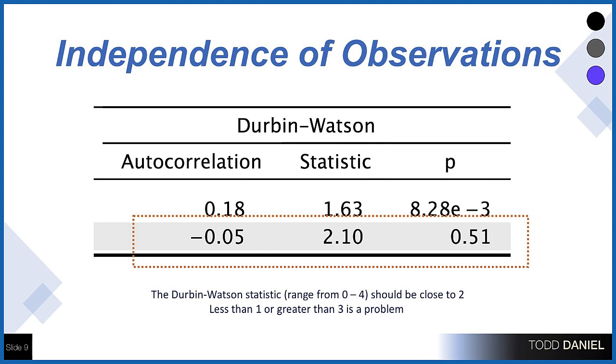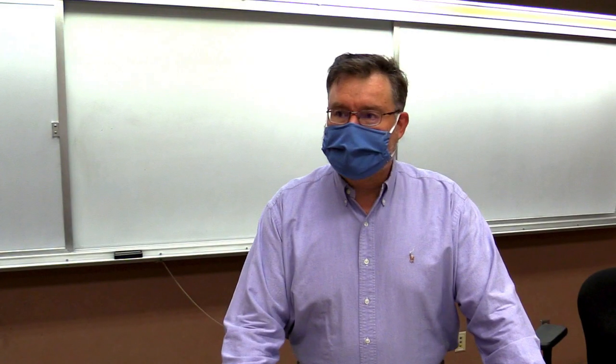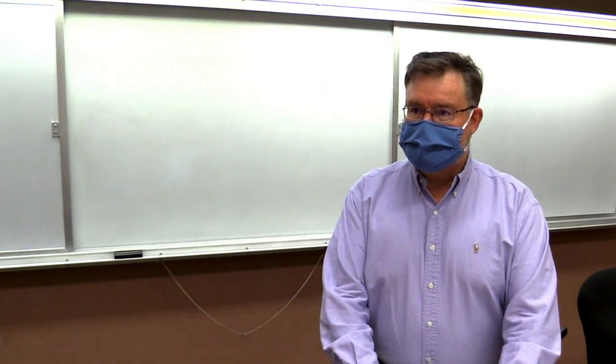We have this Durbin-Watson statistic that itself runs from 0 to 4, and we're looking for numbers close to 2. So we check our Durbin-Watson statistic. We see it's a 2.1. Great, that's close to 2. And there's also a p-value associated at a 0.5, not anywhere close to 0.05. Non-significant, this assumption has been met.